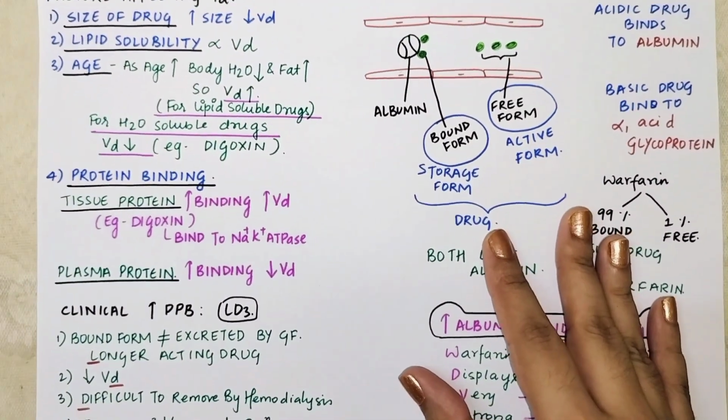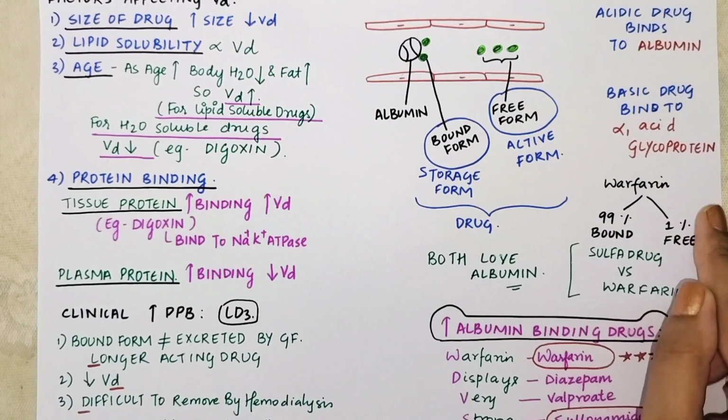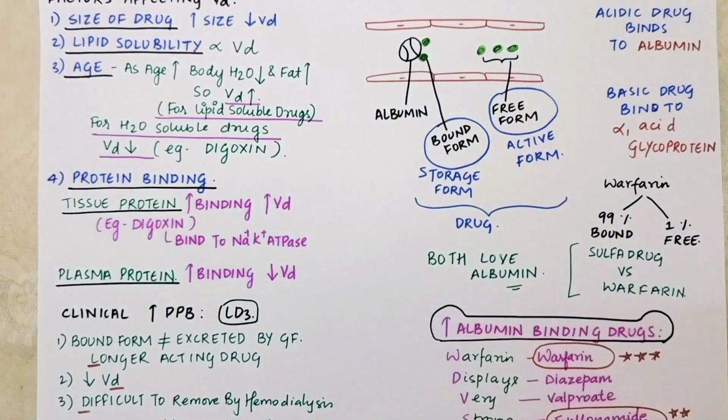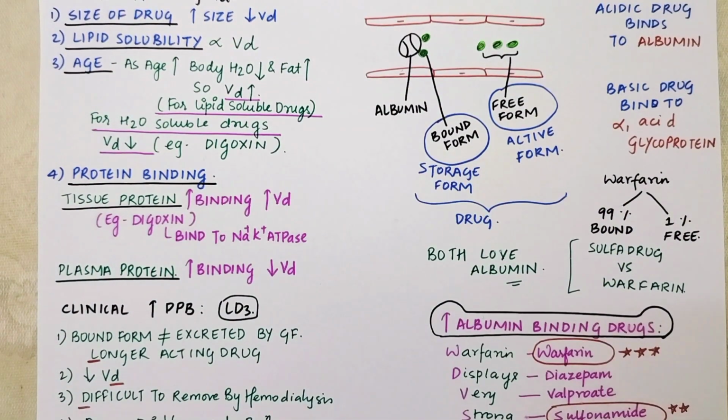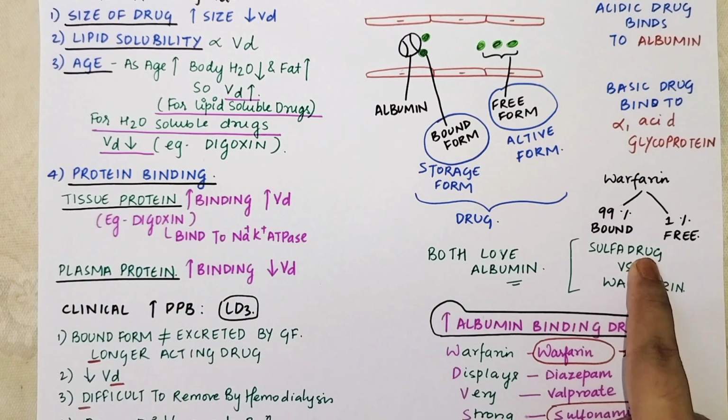See, when you take the example of warfarin, it is 99% bound and 1% free. So, 99% will be bound to albumin. But now there is a confusion. Warfarin is bound to albumin. But a sulfa drug also comes in, and the sulfa drug is like, I also love albumin very much and I want albumin at any cost. I am going to be the one who binds to albumin. So now what is this sulfa drug going to do?